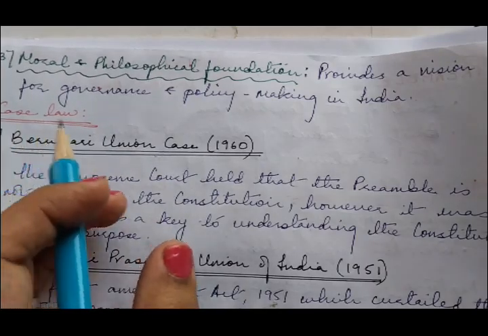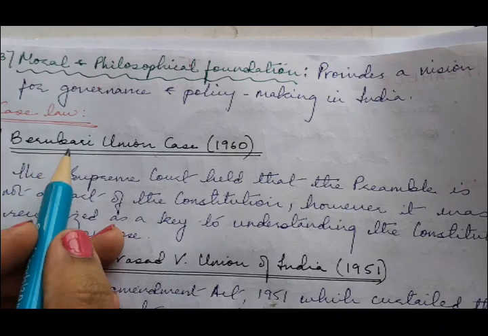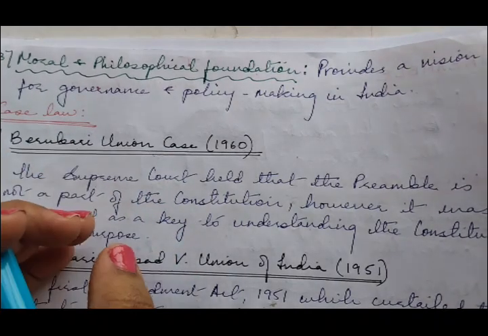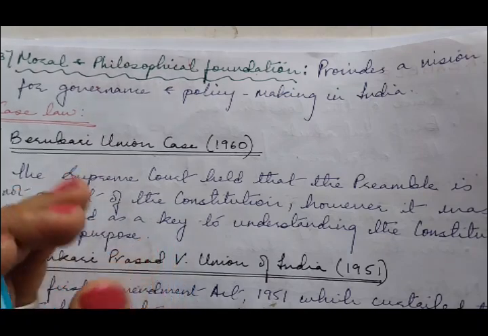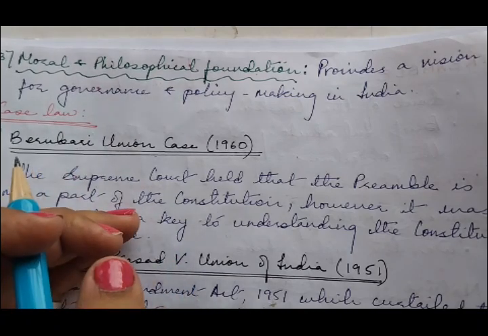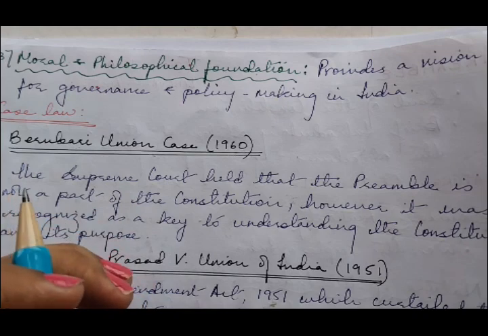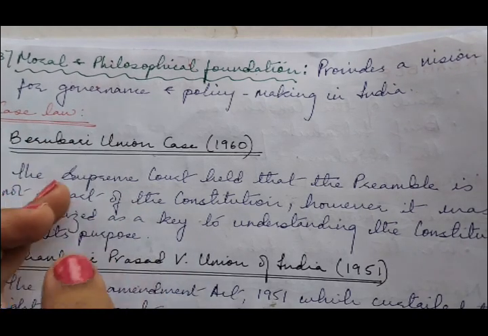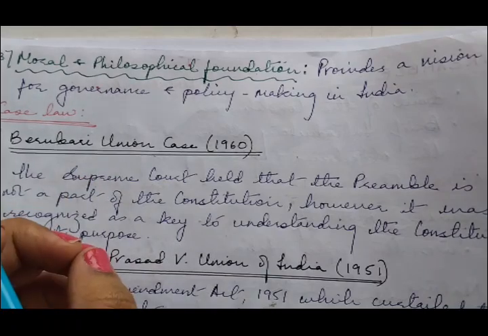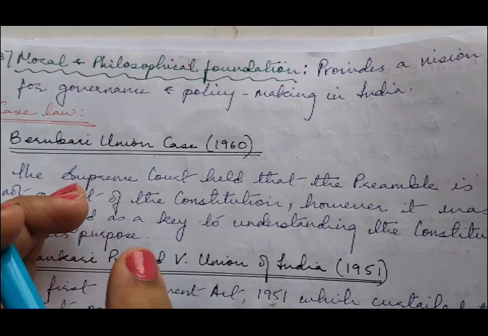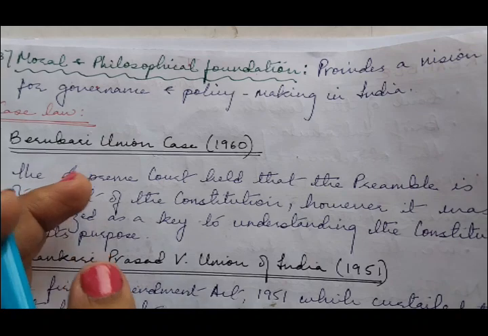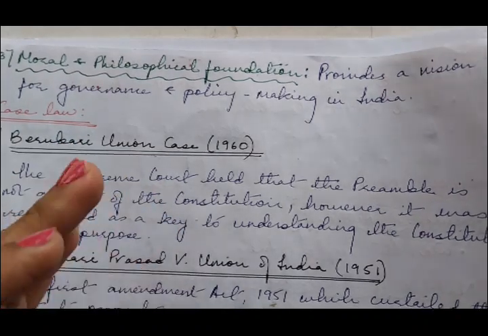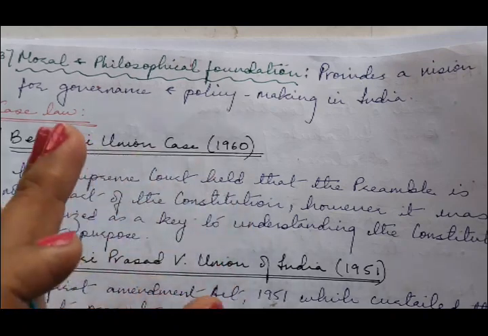Let's see the landmark case laws regarding the preamble. The first is the Berubari Union case. Berubari is a small area in Jalpaiguri district of West Bengal. After the partition of India in 1947, the boundary between India and Pakistan was demarcated by the Radcliffe Award. However, there was an ambiguity regarding the Berubari Union area. Both claimed this territory. So the case arose out of a border dispute between India and Pakistan over the Berubari Union area. There was an agreement for the division of Berubari Union.